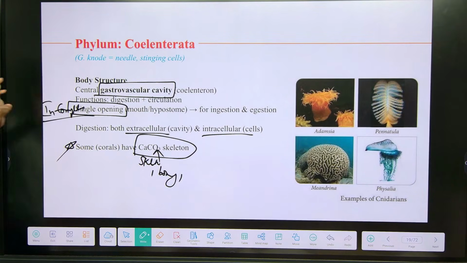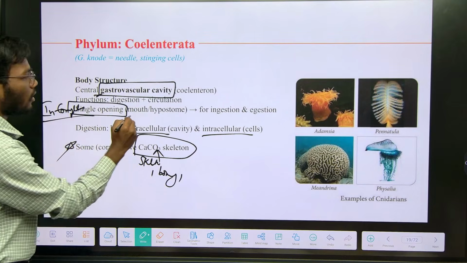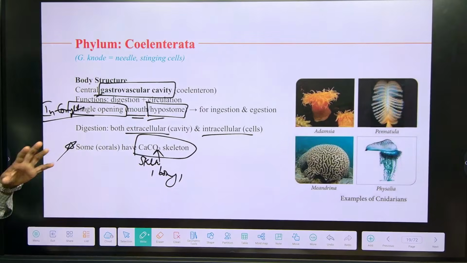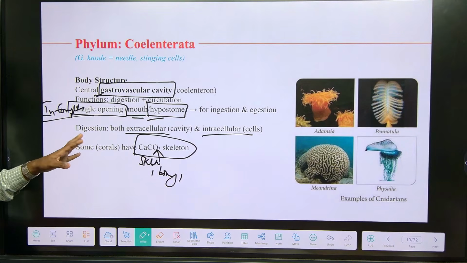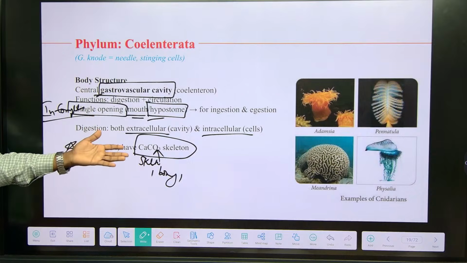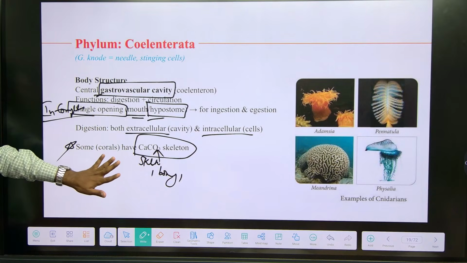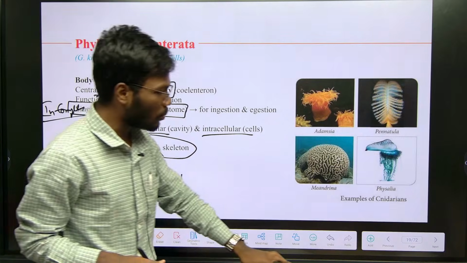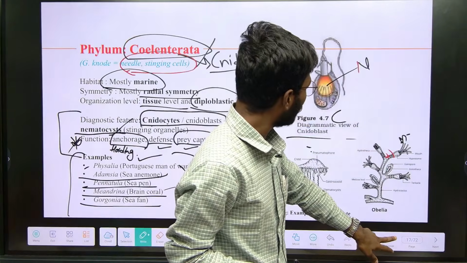So the body cavity is the gastrovascular cavity, and it is incomplete digestion, which is having only a single opening, and that opening is called the hypostome or mouth. Mouth or hypostome, both are the same. And coming to the digestion, it performs both extracellular and intracellular digestion, and the bone is made up of calcium carbonate. Understand?